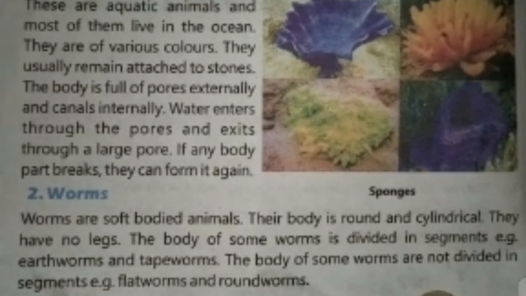On page number 12 of our book, activity 1.6: paste pictures of different animals in the scrapbook. Divide them into vertebrates and invertebrates. Also write which of these animals are found in Pakistan. This is homework for you. You have to make a scrapbook, divide vertebrates and invertebrates on it, and also tell which animals are found in Pakistan.